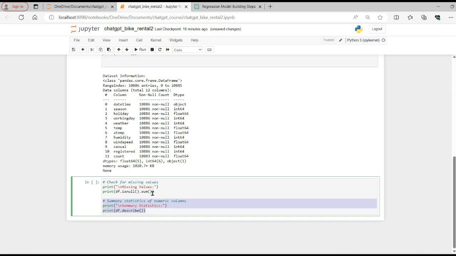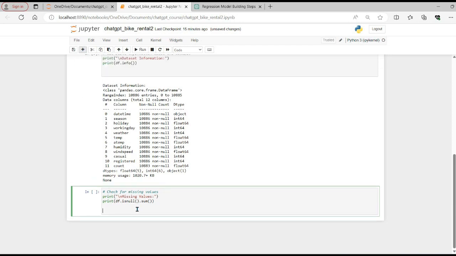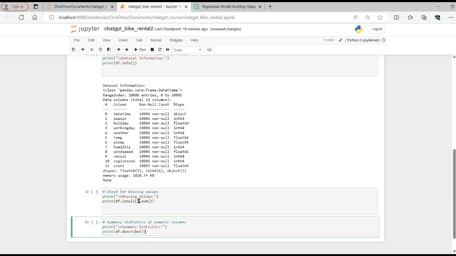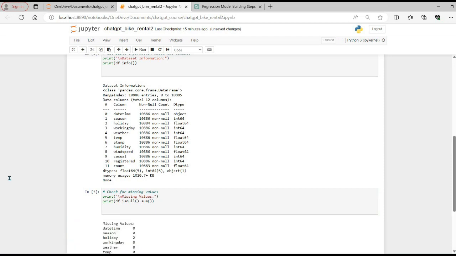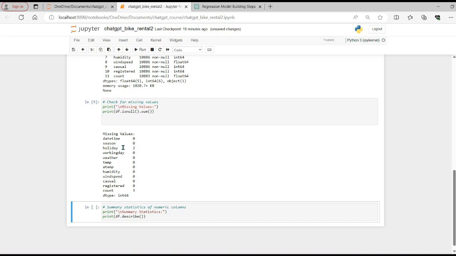So let's confirm using one of the functions we have in pandas, which is df.isnull().sum(), to print missing values. And as we know that there are two missing values in holiday and three missing values in count, it has confirmed by this function.